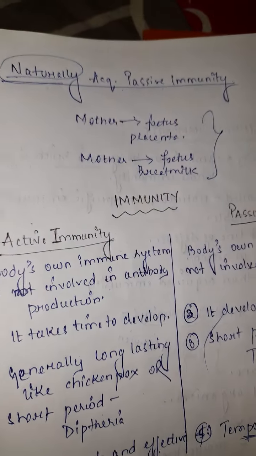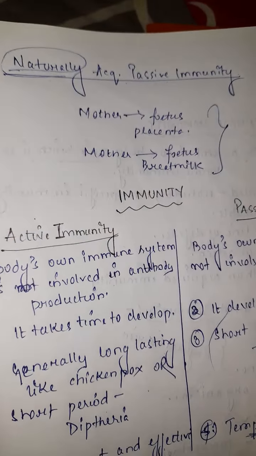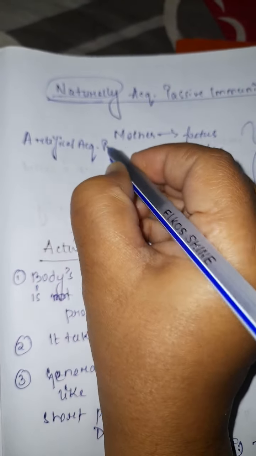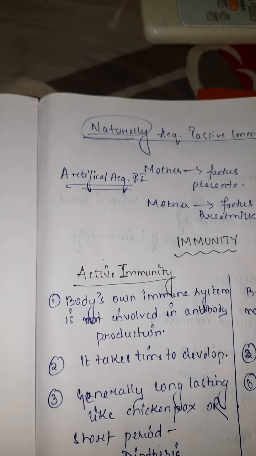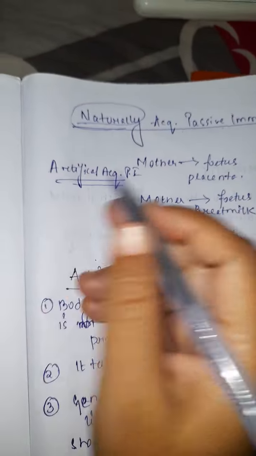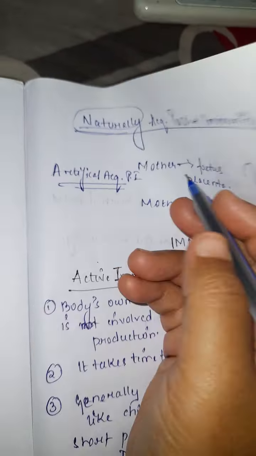One more type of immunity is artificially acquired passive immunity. In this type of immunity, the person gets antibodies from other sources. Suppose we get a tetanus shot.